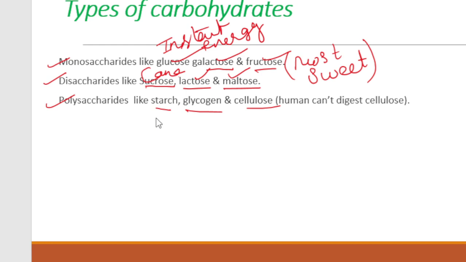That is the work of your salivary amylase enzyme that breaks down your starch into simple sugar. Then the second polysaccharide is your glycogen. In the last slide you must have read that excess carbohydrate is converted into glycogen. Glycogen is a polysaccharide. Then cellulose. Cellulose is the only carbohydrate that humans cannot digest. This is the important point. These were the types of carbohydrate.